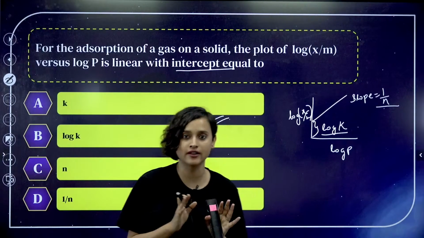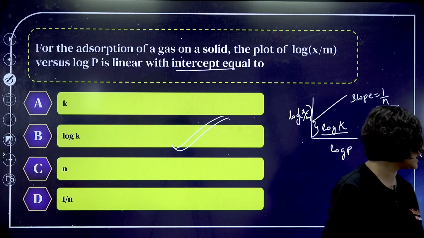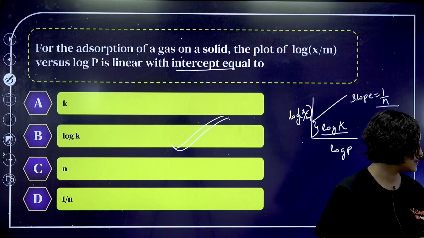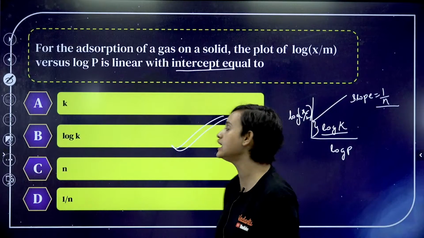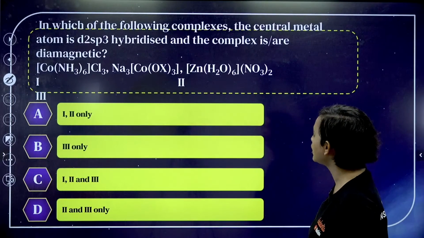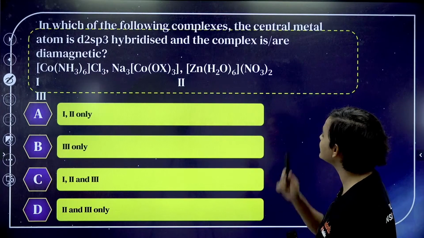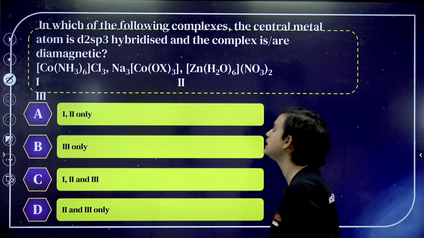Intercept and slope is different, isn't it? Everybody knows the equation, right? Very good. Log k is the correct answer. Chalo. Moving on. In which of the following complexes the central metal atom is D2sp3 hybridized and the complex is diamagnetic? All right.